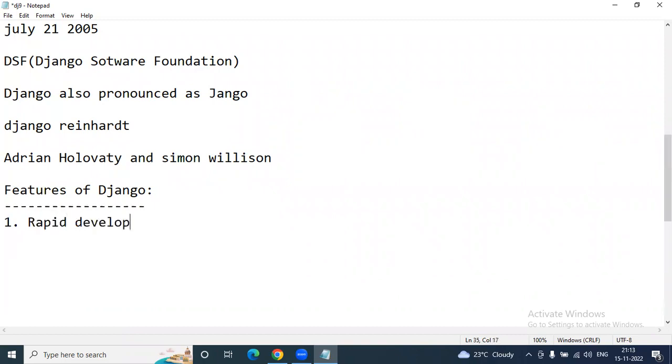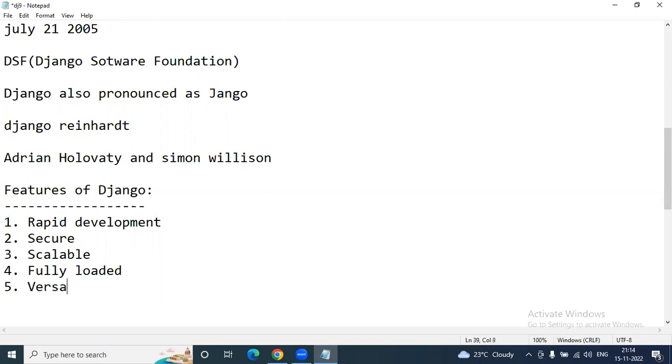As I said, using the Django framework we can develop web applications rapidly, at a faster rate. The second feature is secure, the third is scalable, and the fourth is fully loaded libraries. Django is a completely loaded version, so once we install the Django framework, it comes fully loaded with libraries.